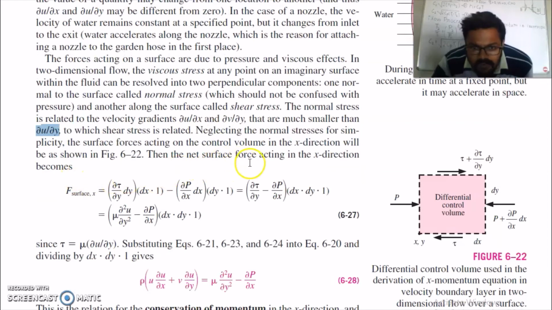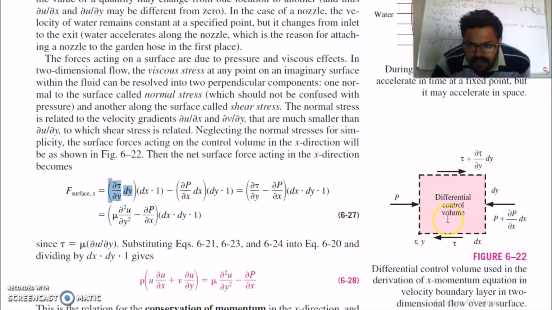So the net surface force acting in the x direction becomes, this is the shear stress in this direction, and this is the shear stress in this direction. The difference of these two shear stresses is this component, del tau by del y into dy, multiplied by the area of the surface.